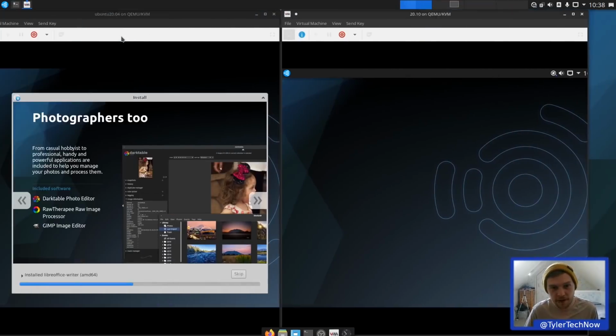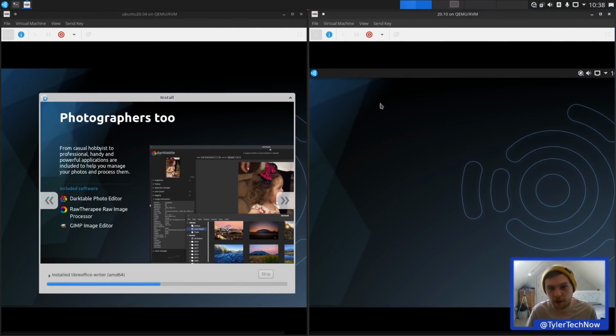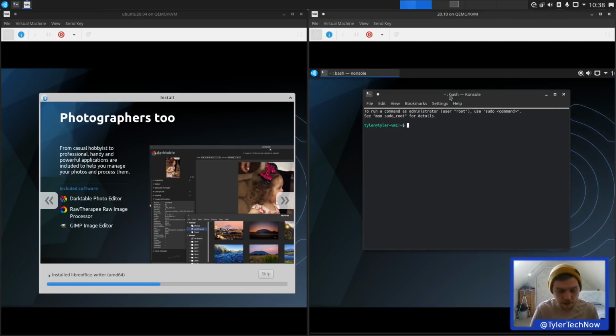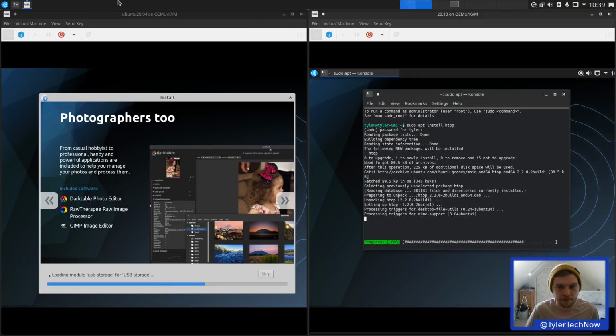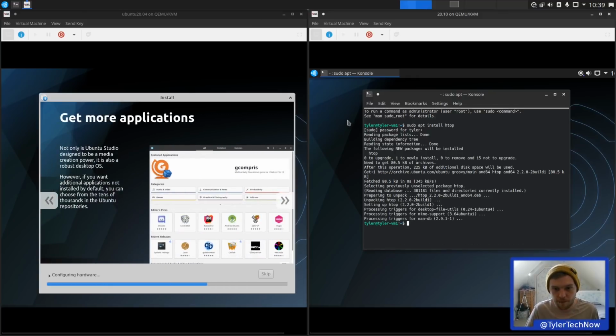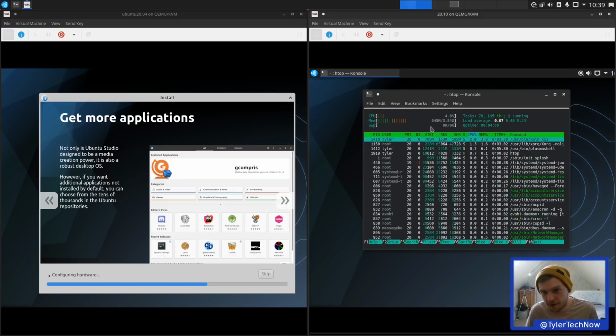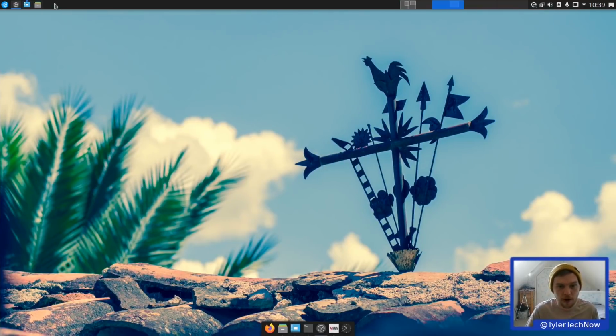Okay, let's see if those installers are done. No, that one's still going. So while that's going, let's install HTOP onto this virtual machine. So at the moment it's using 544, and again we've got no swap file on this one either. So if you want to swap on your studio, you might want to go ahead and make a swap partition, or you can just create a swap file as well.